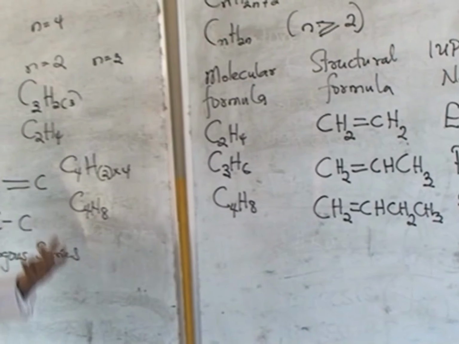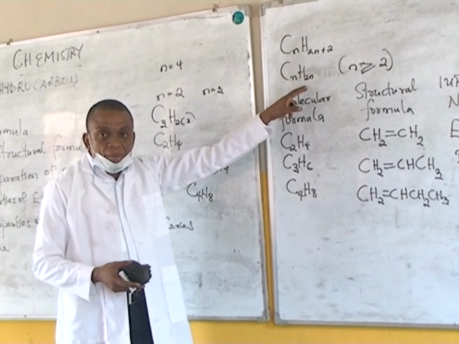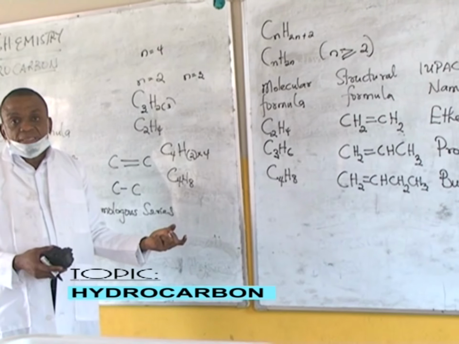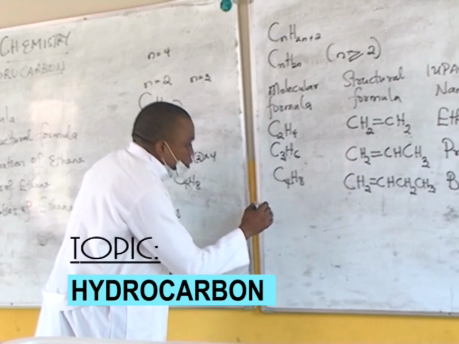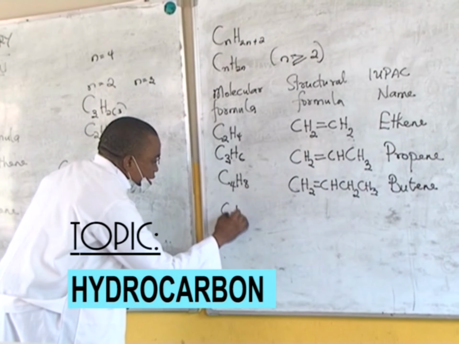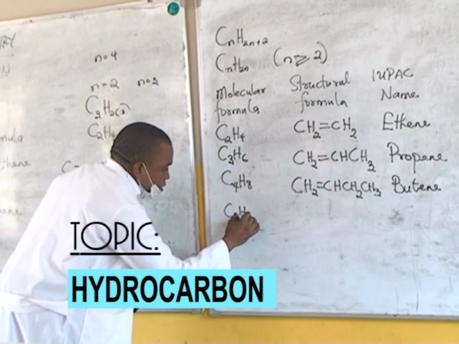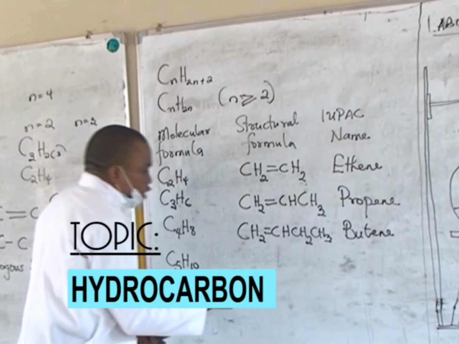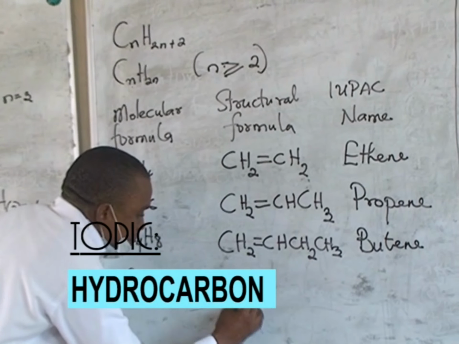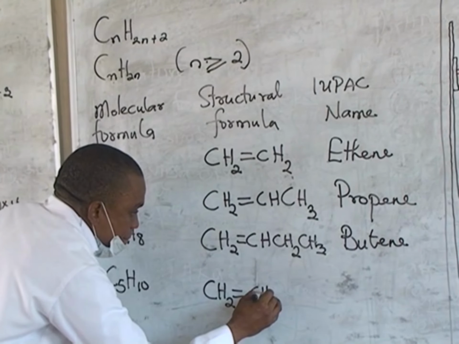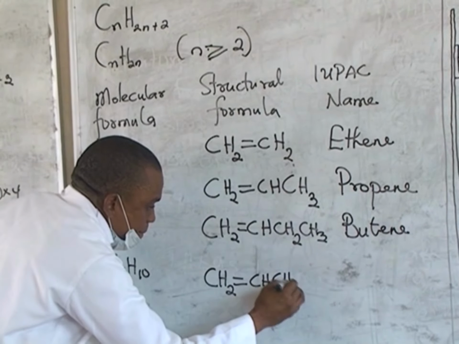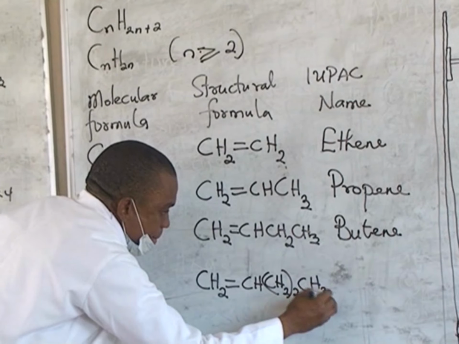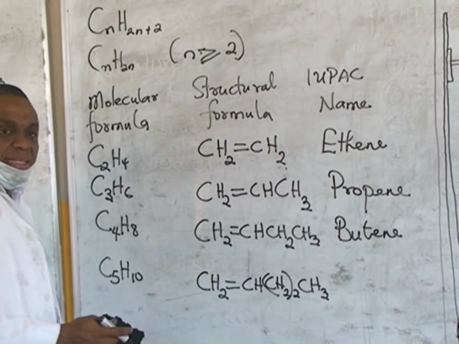That would be shorter for you than going through the formula. Just simply add your CH2 and you get the next member of the alkene family. And so if you put your C5H10, you've gotten your next member. And what is going to be the structural formula? The IUPAC name is pentene.